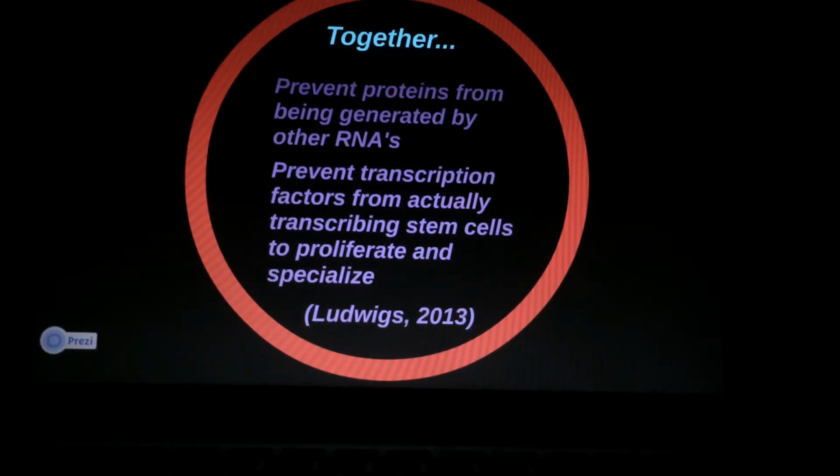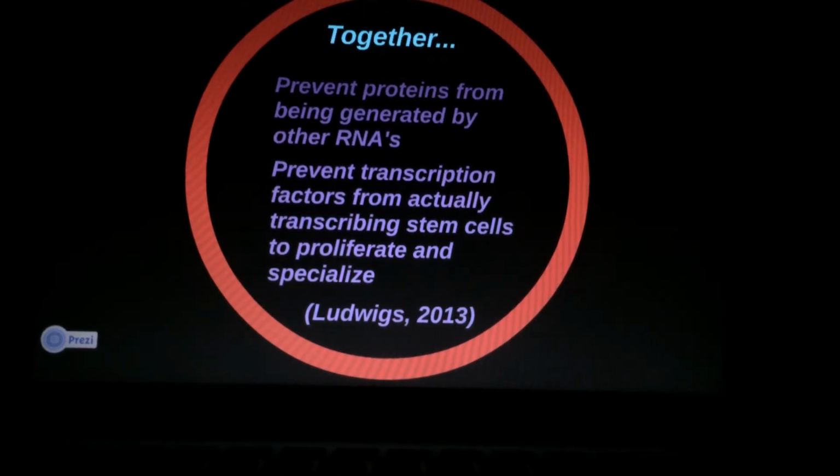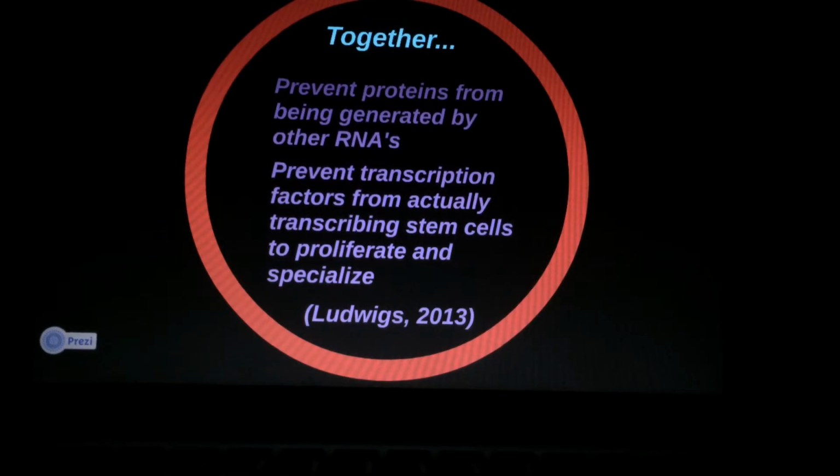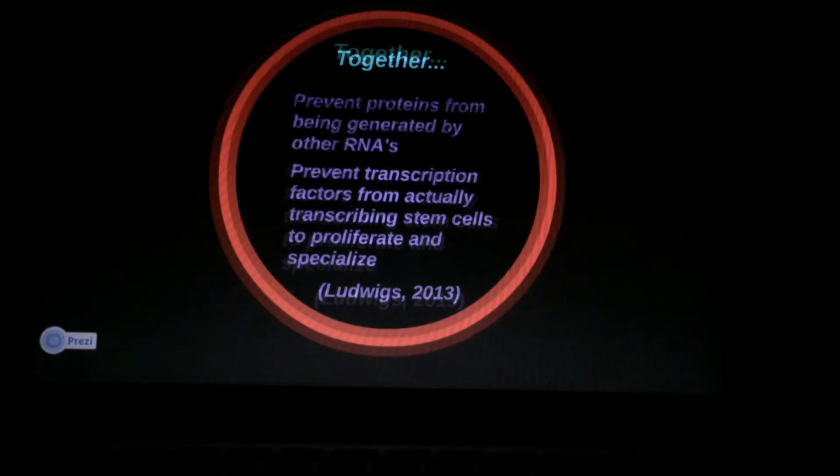Overall, it was found that HEC1 is the target of WUS, which contributes and promotes stem cell proliferation and also controls genes that function as metabolizers and hormone signalers. This shows that blocking these transcription factors will not lead to stem cell proliferation, and microRNAs are a way to prevent transcription factors from actually transcribing stem cells to proliferate and specialize. This shows how stem cells remain stem cells instead of growing into various tissues or organs with specialized functions.